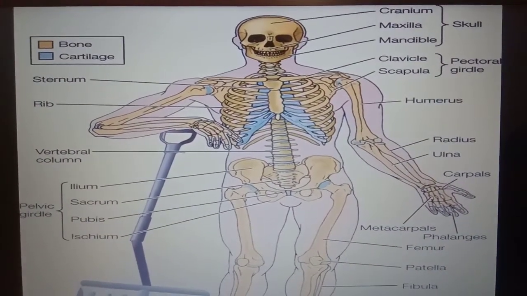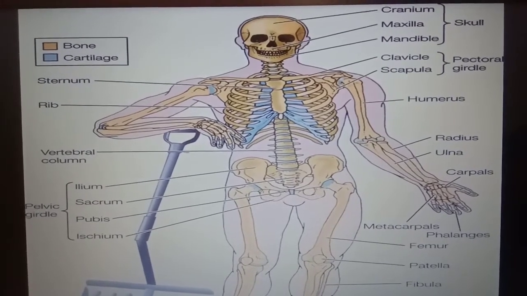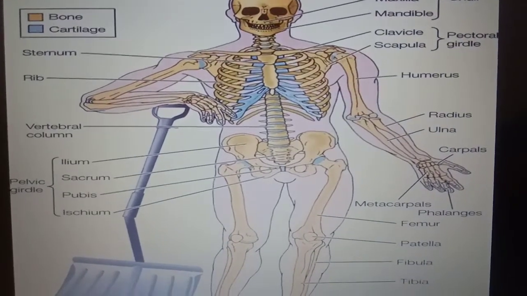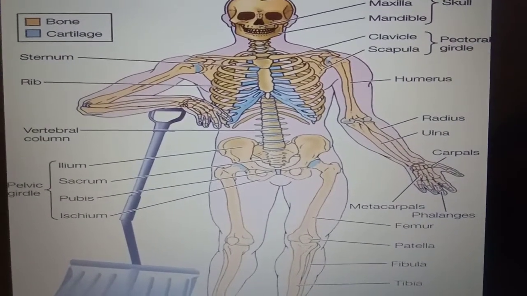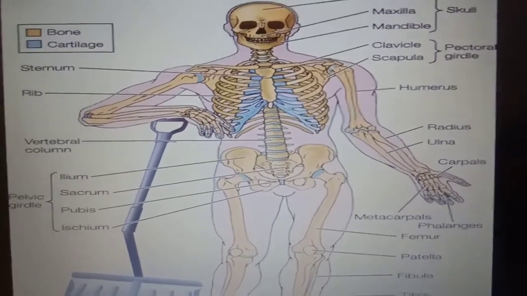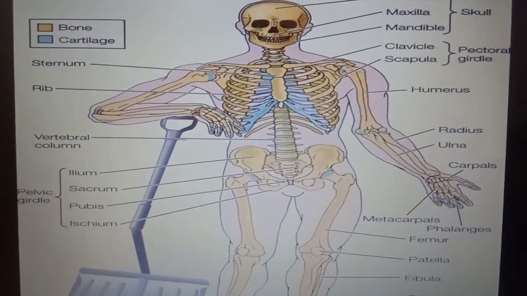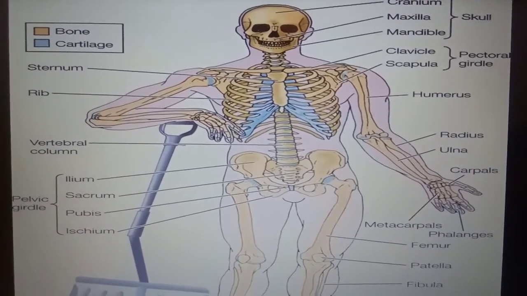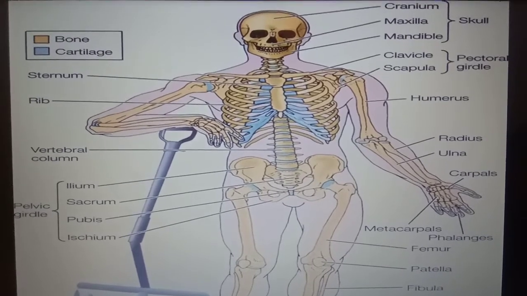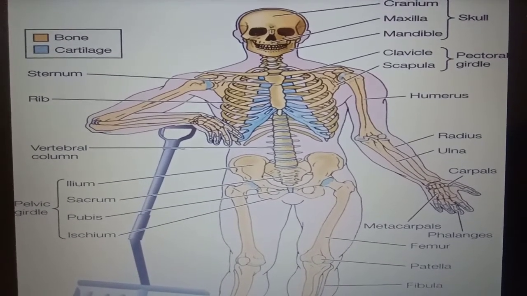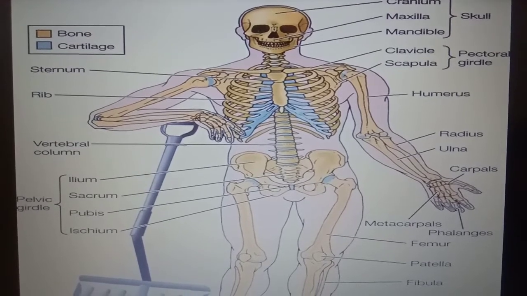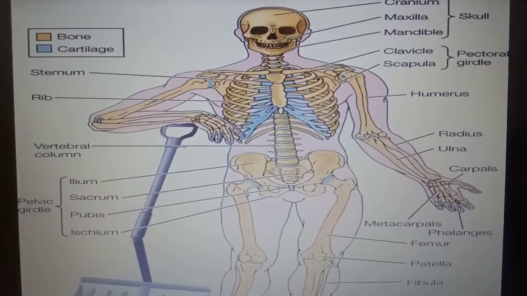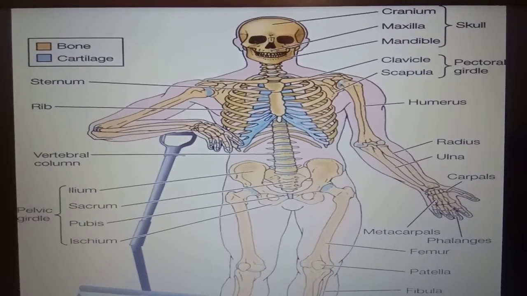First important function is skeleton holds the whole body together and gives it shape. Second, skeleton protects many delicate internal organs of body such as brain, heart, lungs, liver and spinal cord from outside damage. Skeleton provides numerous points for the attachment of muscles of body. Along with the muscles, skeleton helps in the movements of body parts and locomotion like walking, etc.